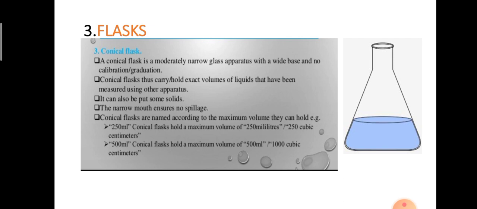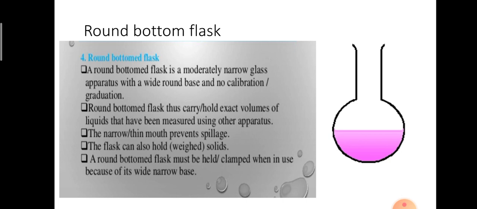Next, move on to the round bottom flask. Observe the picture of the round bottom flask. Is it clear? The round bottom flask is a moderately narrow glass apparatus with a wide round base. Previously it was a flat base, now it is a round base. Where do we use this round bottom flask?